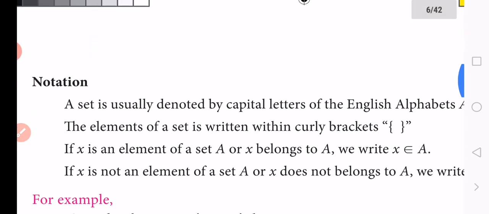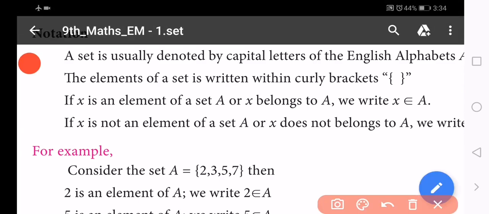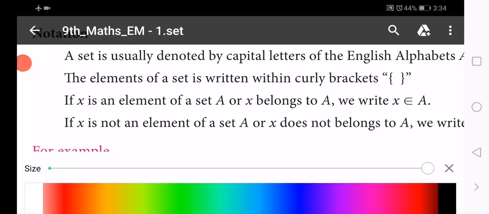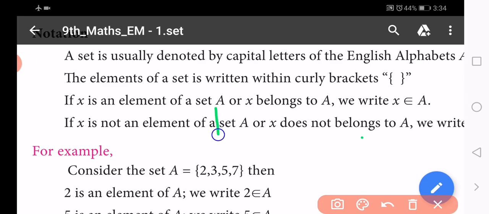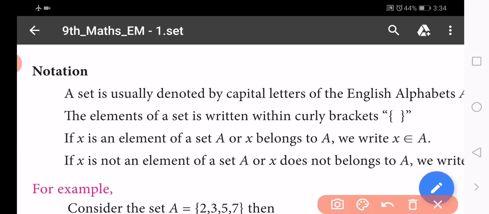And the next one, the set notation. So the notation of a set is very important, because in the number system we use four symbols: addition, subtraction, multiplication, division.